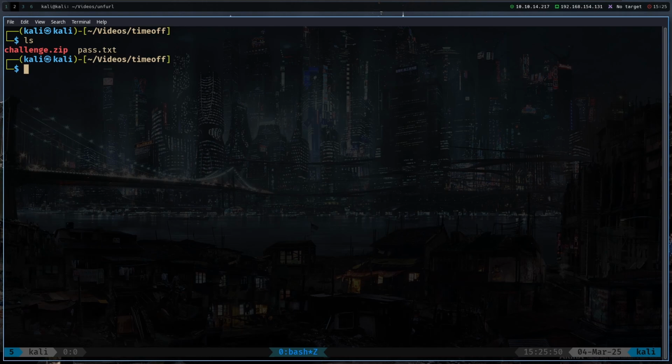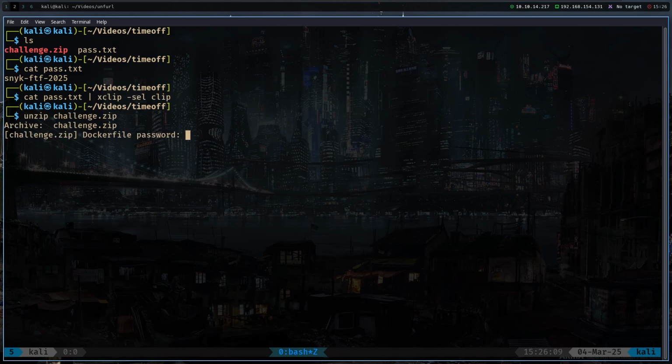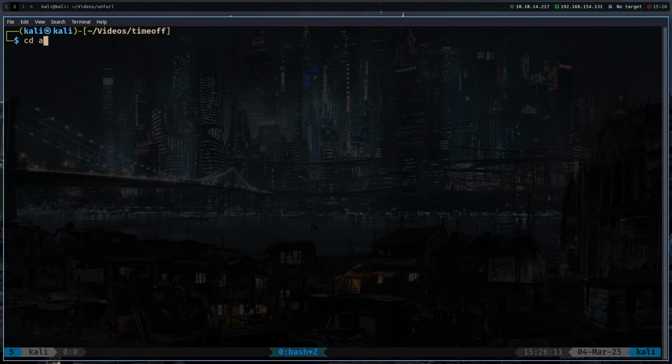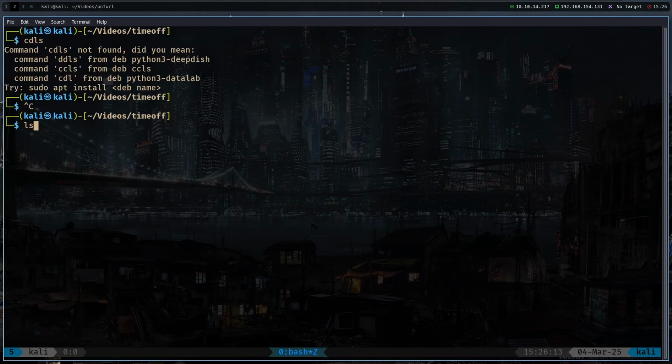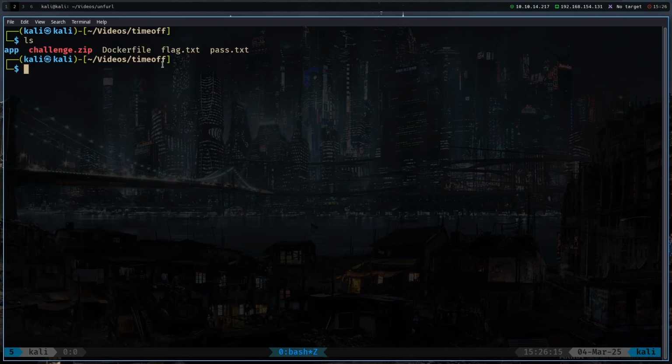And if you want to run this challenge for yourself, I'm going to leave the challenge zip file in the description. We have also this password.txt file that I have created here, and I will leave the password as well in the description in my GitHub. So I will just copy the password file to my clipboard so I can just unzip challenge.zip and then put in the password, and we have the source code of the challenge and the Docker file here.